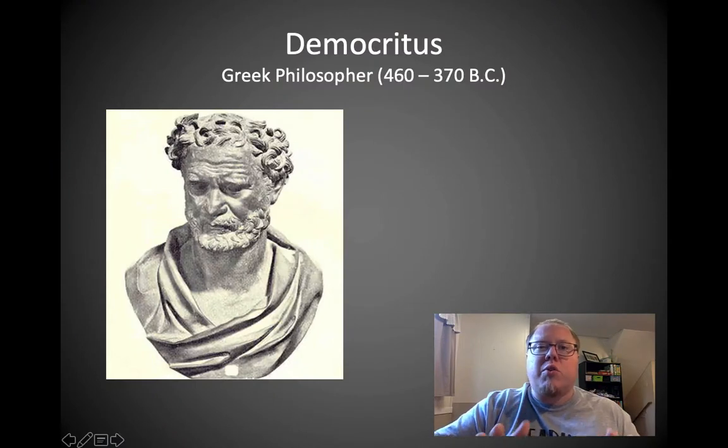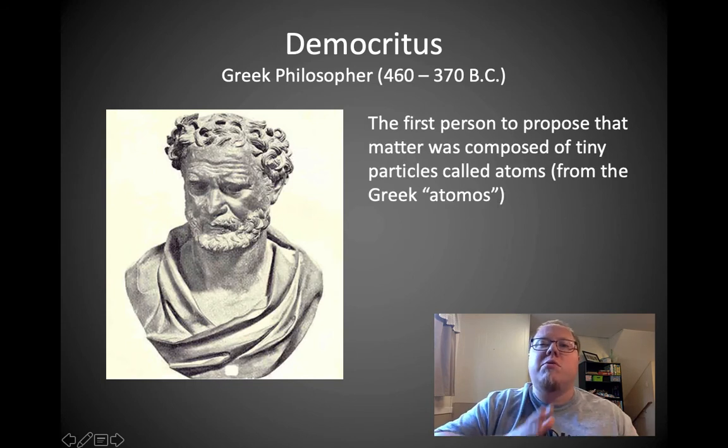So Democritus was a Greek philosopher who lived over 2,000 years ago, almost 2,400 years ago. He's the first person to seriously propose that matter was composed of these tiny particles called atoms. This is from the Greek word atomos.